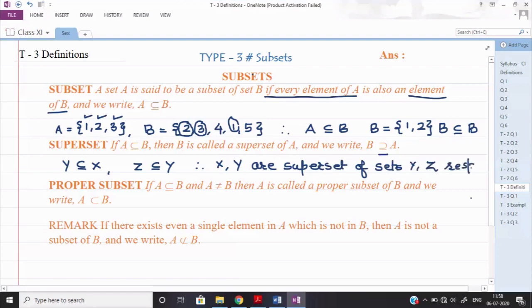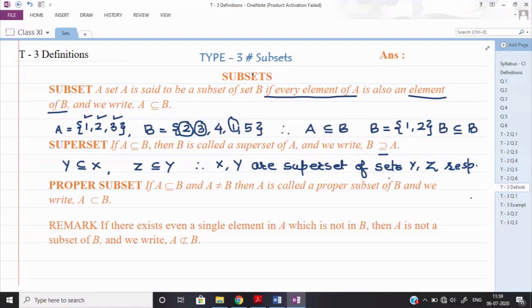You can check what I have written here. X is a superset of y, and y, which is a subset of another set, is a superset of z. So we can say that a superset is a set that contains more than one subset.